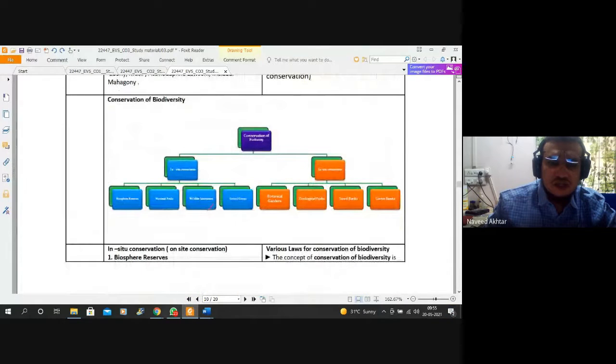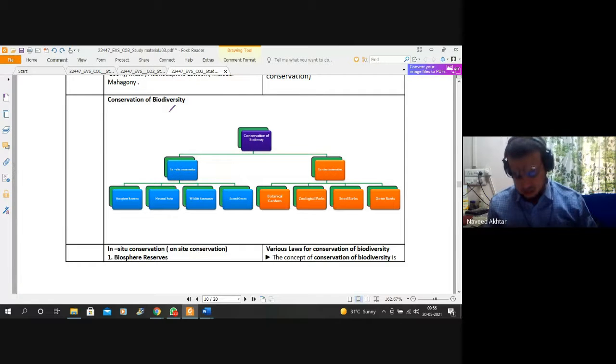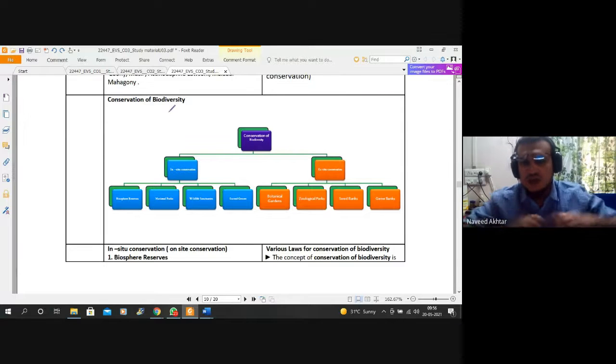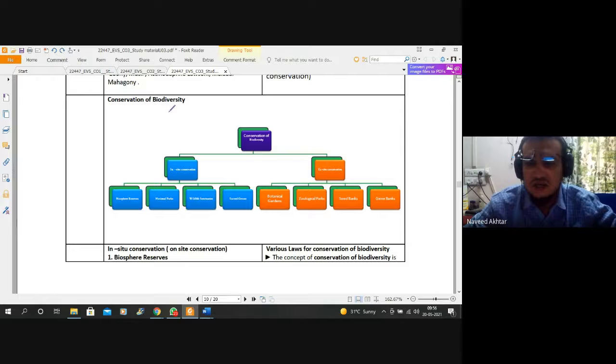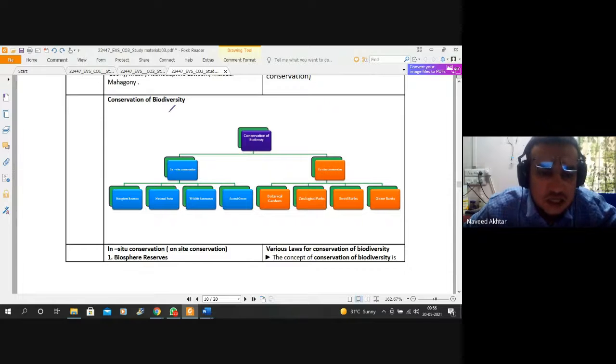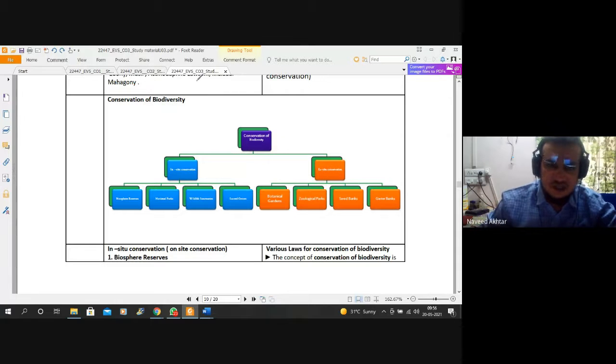So there is conservation of biodiversity, and we are doing it by botanical gardens, geological parks. We are making seed banks and gene banks, etc. National park है, biosphere reserve है. These we are making, and we are conserving the biodiversity by doing such things.